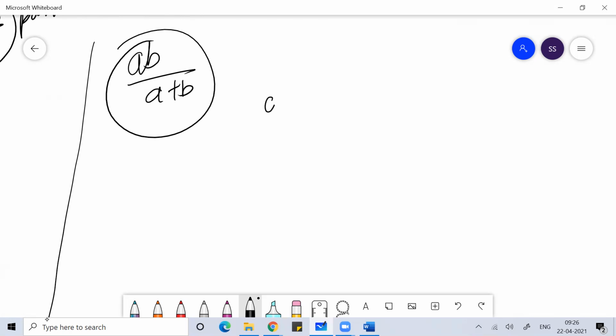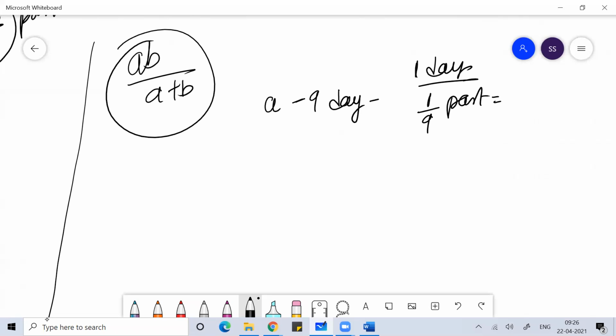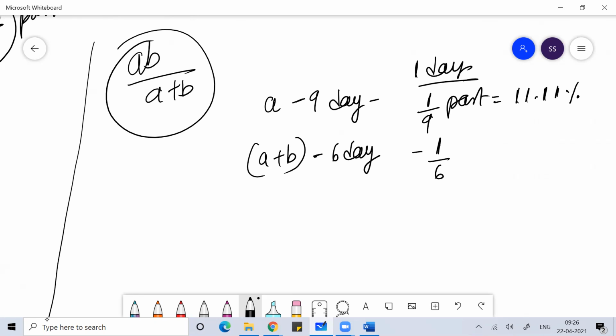You can understand A can do the work in 9 days. It means in 1 day A is doing 1 by 9 part of work. 1 by 9 part of work means 11.11% of work. A and B together do the work in 6 days. It means every day they are together doing 1 by 6 part of work. 1 by 6 means 16.67% of work they are doing together.